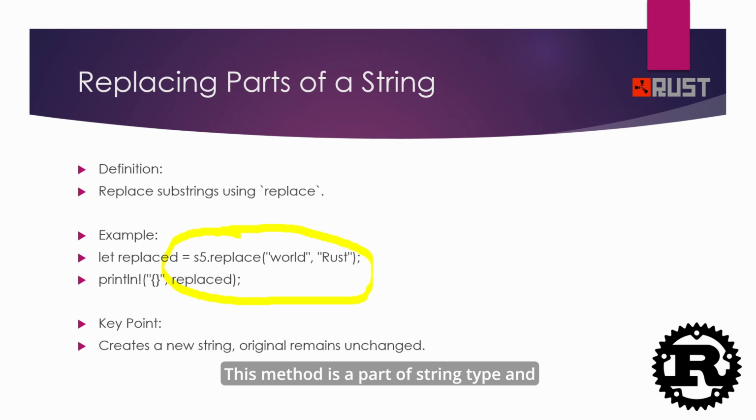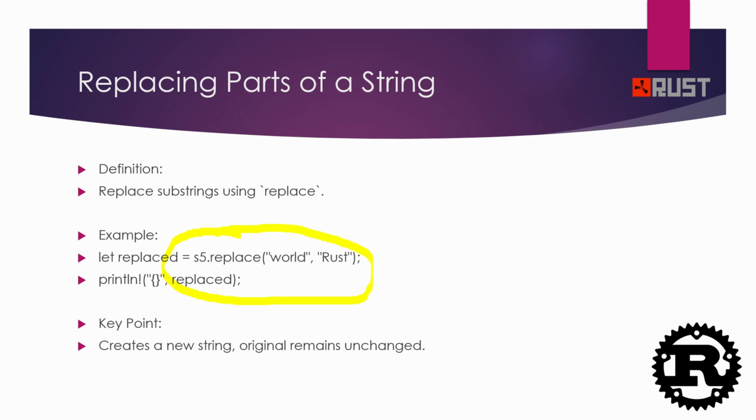This method is a part of the string type and provides a powerful way to perform replacement, whether you are dealing with a single character or a more complex pattern. The dot replace method creates a new string with the replaced text. Now, let's open the editor and see how it works.